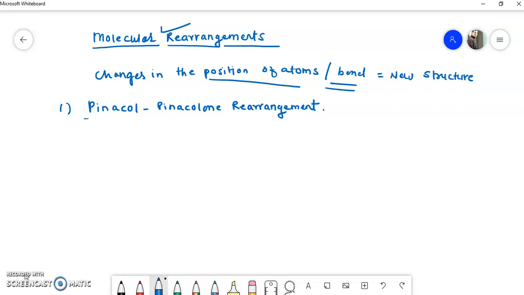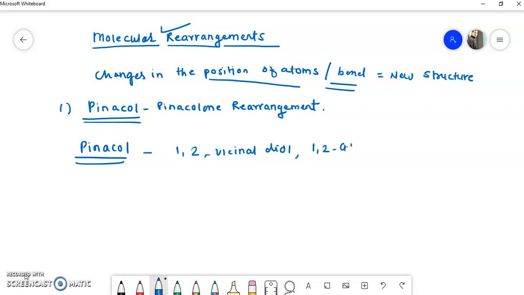First of all we'll see what is meant by pinacol. A pinacol is nothing but a 1,2 vicinal diol, or we can say it is a 1,2 glycol. Now what is meant by vicinal?